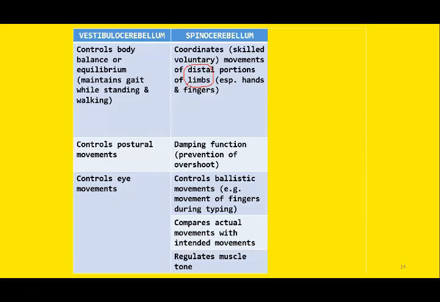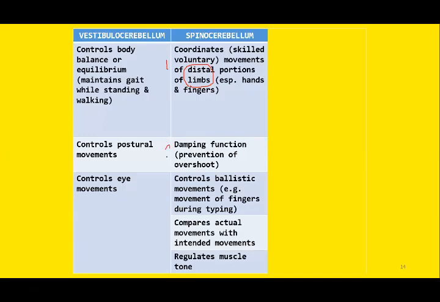All the voluntary skilled movements of hands and fingers are coordinated by the spinocerebellum. It will coordinate and smoothen the movements of the upper limbs as well as the lower limbs, especially fingers and hand movements. This is the first function of spinocerebellum.